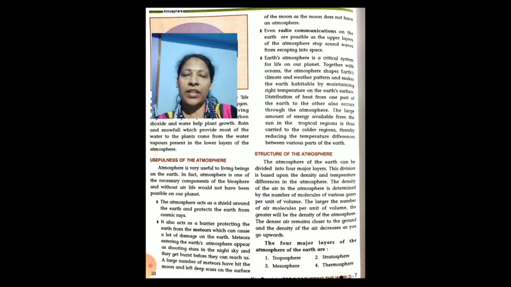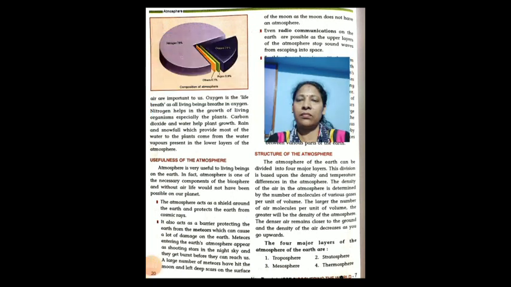Distribution of heat from one part to another occurs because of the atmosphere. The large amount of energy available from the sun in the tropical regions is thus carried to the colder regions and it maintains the temperature level of various parts of the Earth.